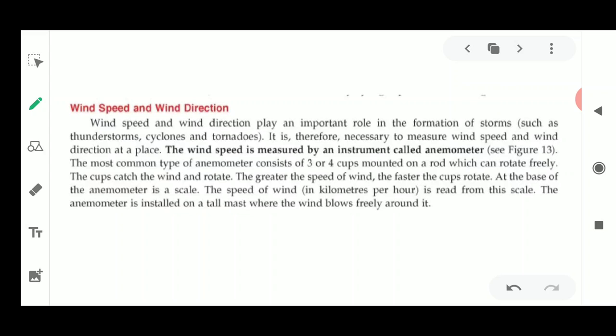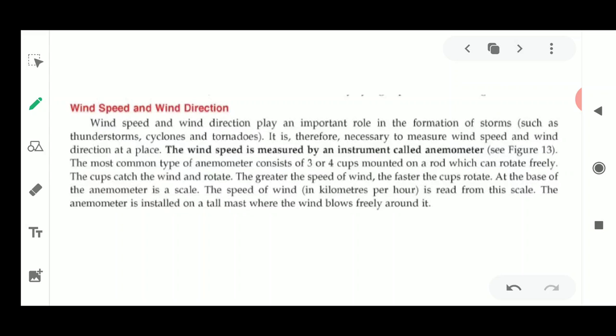Now, wind speed and wind direction: we'll see how wind speed and wind direction are calculated, or how they are measured. Wind speed and wind direction play an important role in the formation of storms. Slowly moving air is called a breeze, fast moving air is called wind, and very, very fast moving wind is known as a cyclone.